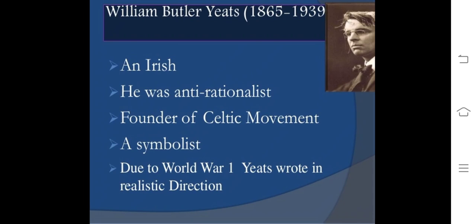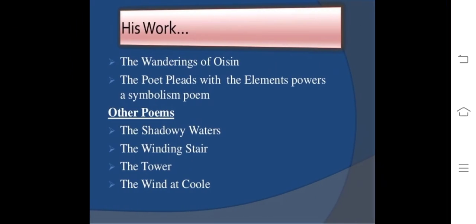The next one was William Butler Yeats. He is an Irish poet. He was anti-rationalist, founder of the Celtic movement, a symbolist. Due to World War I, Yeats wrote in a more realistic direction. His work includes The Wanderings of Oisin.